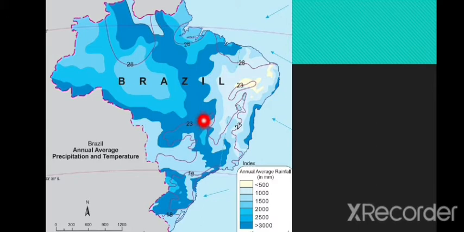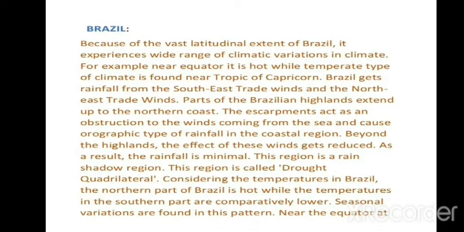Because the highland stops the cloud, it rains on one side only, and the other side is quadrilateral in shape. So that is why we call it the drought quadrilateral. This region is in the rain shadow.